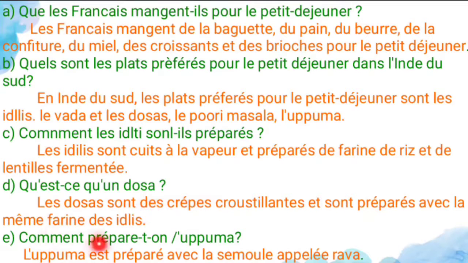And next E1, comment prépare-t-on l'upma? So how is upma prepared? So l'upma est préparé avec la semoule appelée rava. So upma is prepared with the semolina called rava. So this is all about your comprehension questions. It's all about the food. The first paragraph is about the food in Paris, and the second paragraph is food in South India. And these are the questions which are based on your comprehension.